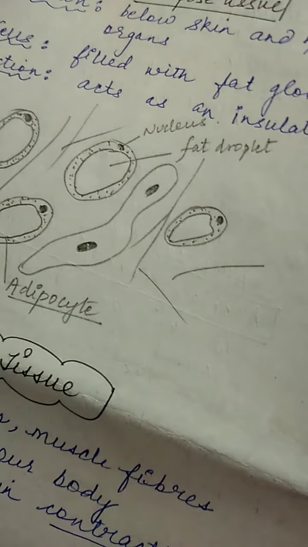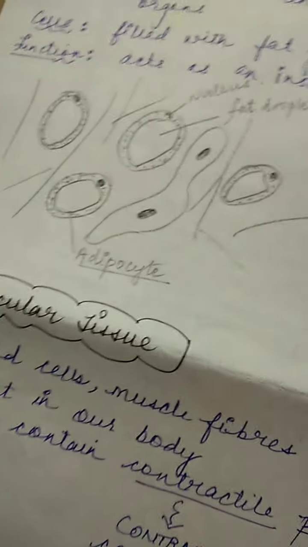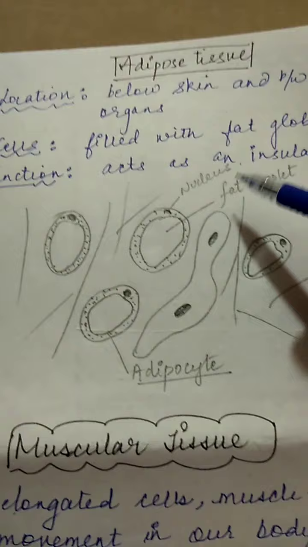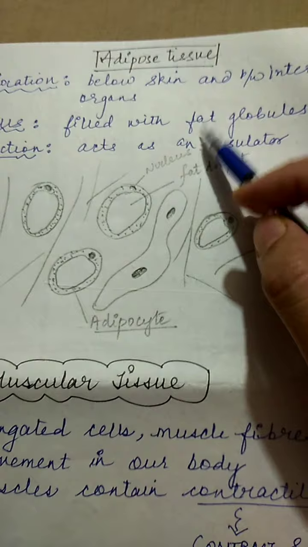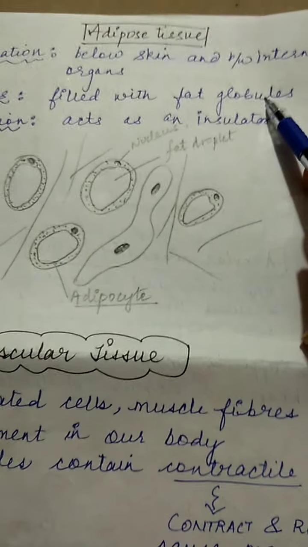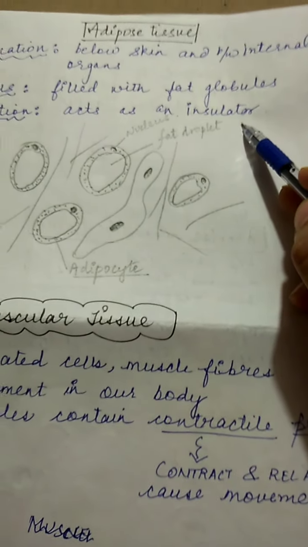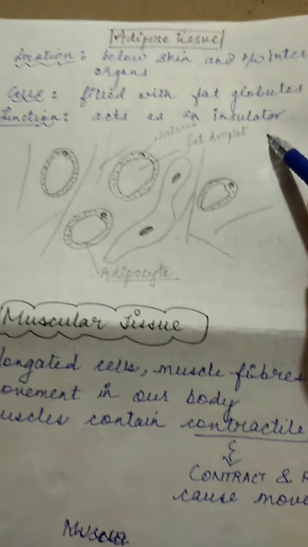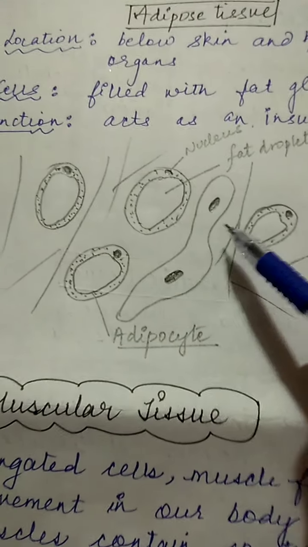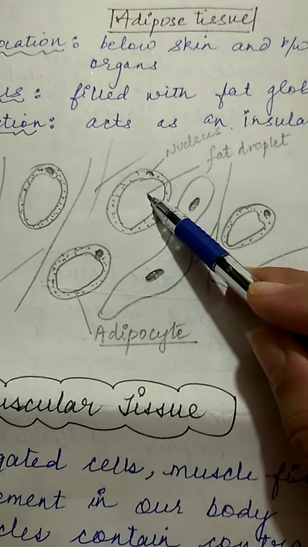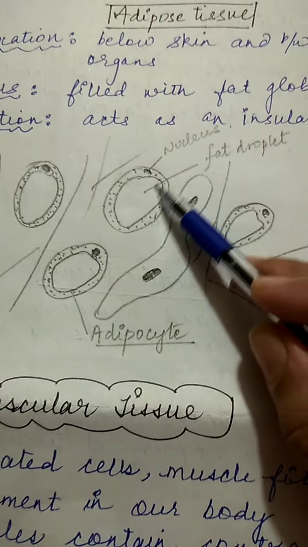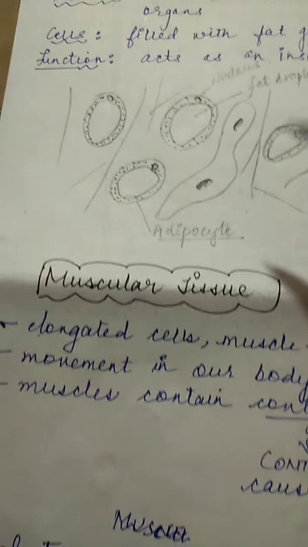Then next, coming to another type of loose connective tissue, that is adipose tissue. Now adipose tissue is located below the skin and between the internal organs, and mainly it is filled with fat. So wherever fatty deposits are there in the body, that is the adipose tissue. It helps in maintaining the body temperature, so we say it acts as an insulator. So here you can see the structure. Mainly this hollow portion is actually made up of fat. So the nucleus is at the side. Okay. So this is the adipocyte.